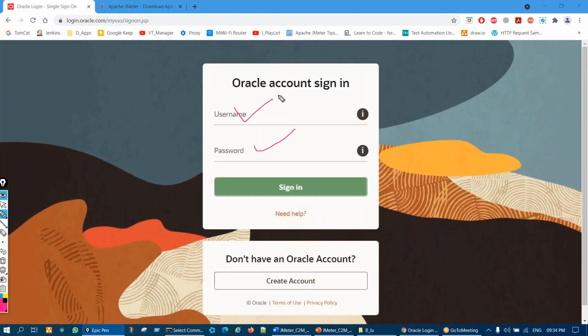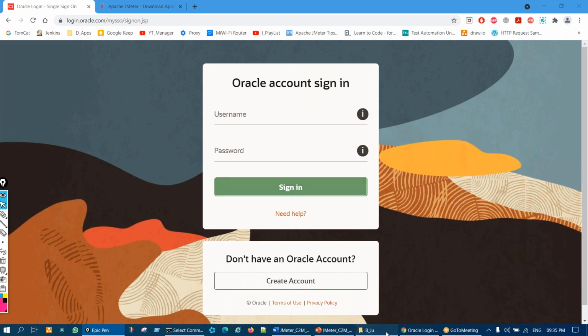You have to create an account, right? You can create an account. It's free, remember, no need to worry. Like how on any website we create an account, for Oracle also you have to create an account, and then you can download.